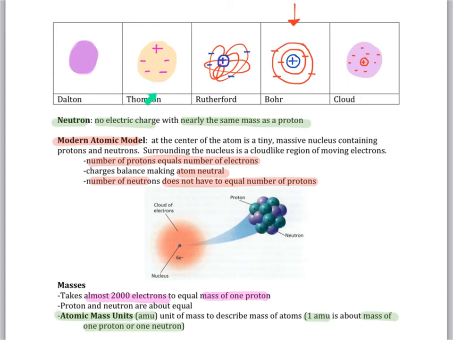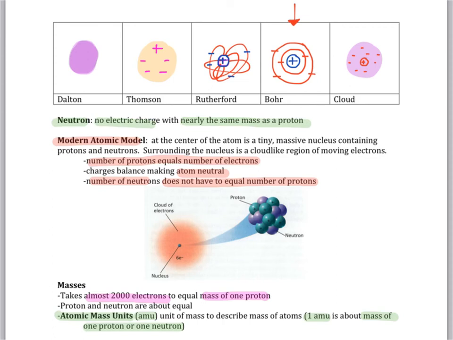And we moved into Thomson's, the blueberry muffin idea, so I'm drawing one overarching positive to show that this color is representing the whole thing as positive, with sprinklings of negatives throughout. Rutherford introduced the idea that actually there was a center that was positive, the nucleus full of protons, with electrons circling around the center nucleus.